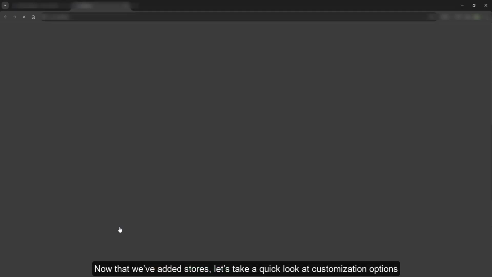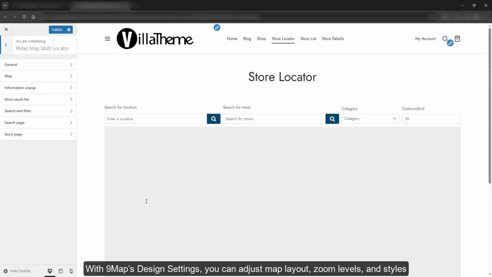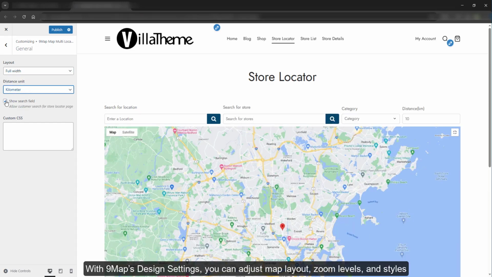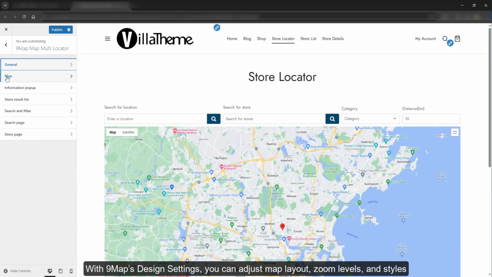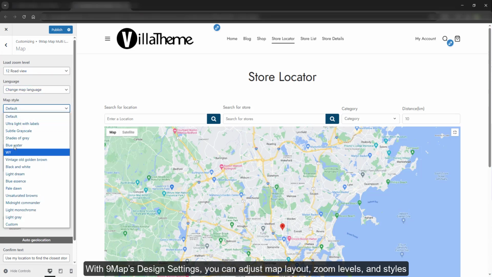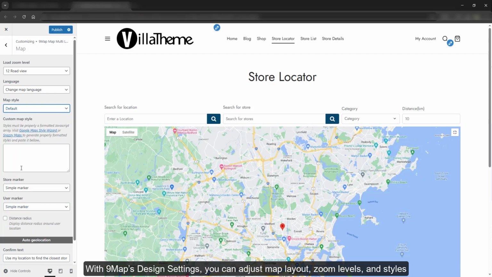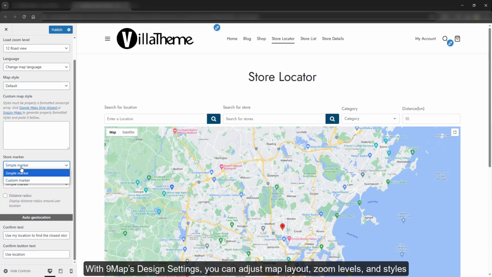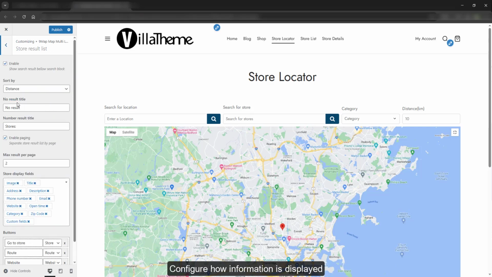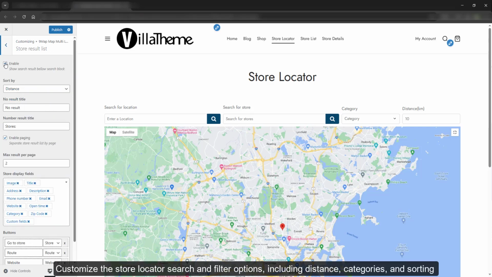Now that we've added stores, let's take a quick look at customization options. With NiMap's design settings, you can adjust map layout, zoom levels, and styles. Configure how information is displayed. Customize the store locator search and filter options, including distance, categories, and sorting.